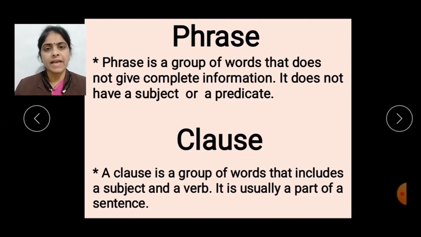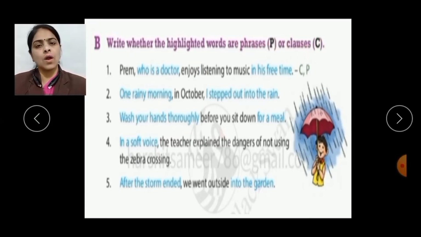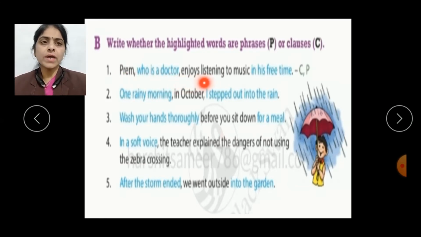Now let's have the exercise. In this exercise, we have 5 sentences with highlighted text. Here we have to identify whether the highlighted text is a phrase or a clause. The first sentence is already done for you. That is, Prem, who is a doctor, enjoys listening to music in his free time. In this sentence, who is a doctor and in his free time are the highlighted text.